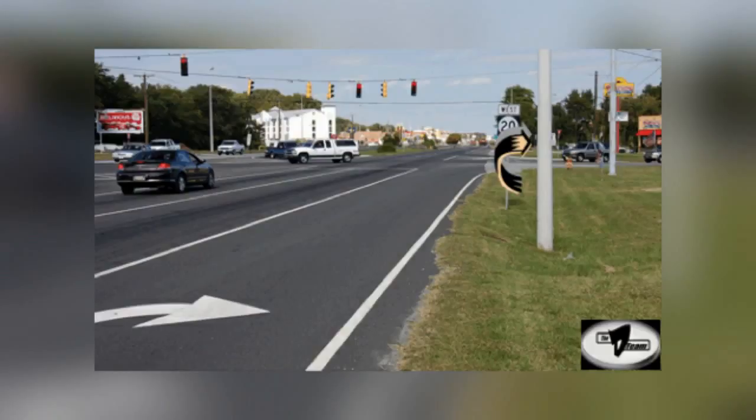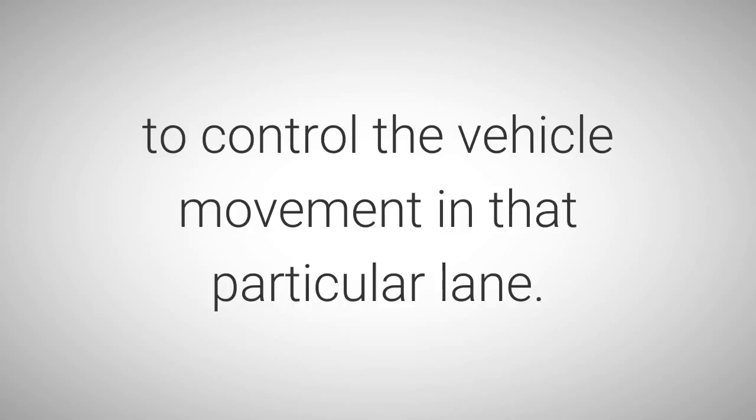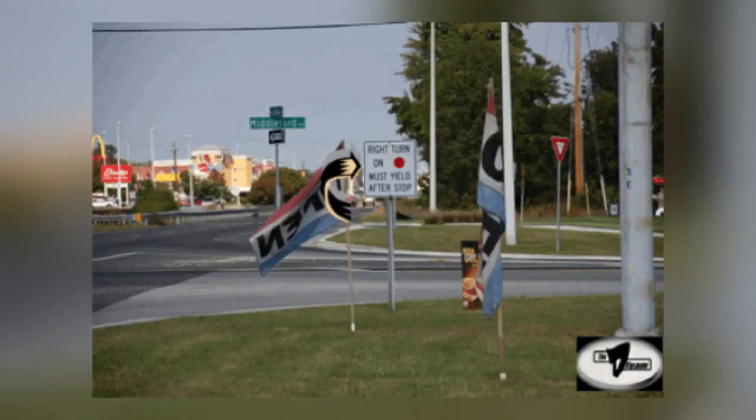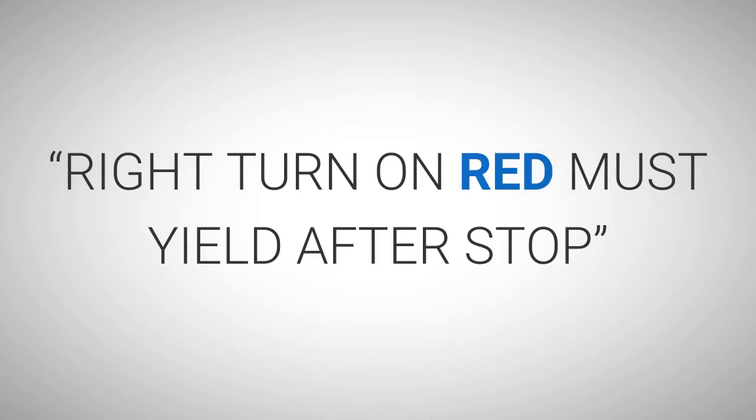In this intersection, picture number 5-7 above, the black and yellow arrow is pointing to a sign that is hidden behind a pole. That sign is important in identifying the traffic signal is not required to be directly over a lane to control the vehicle movement in that particular lane. 3. What statement appears on this traffic sign? See intersection picture 5-8 below, yellow and black arrow. Right turn on red must yield after stop.